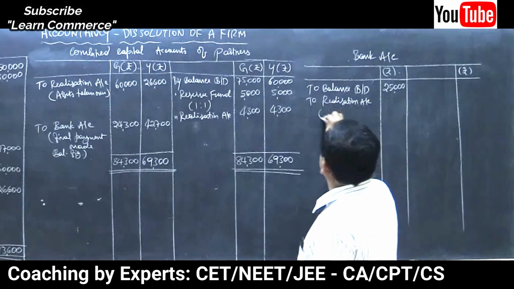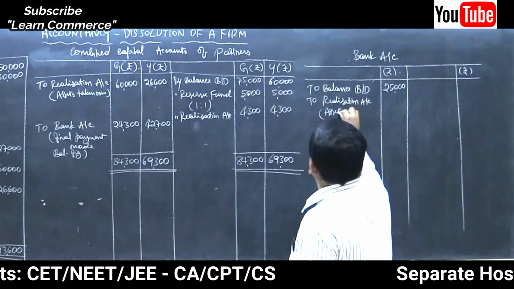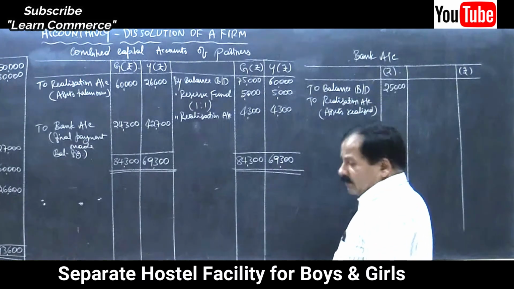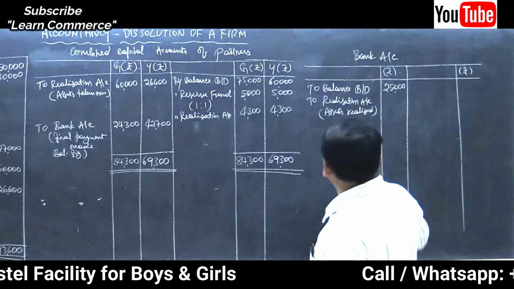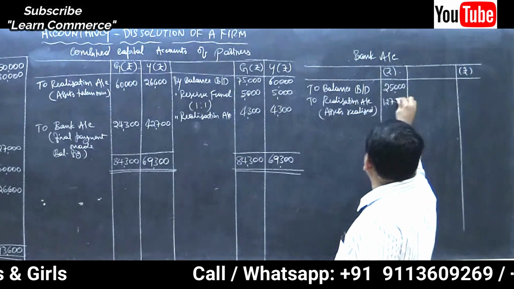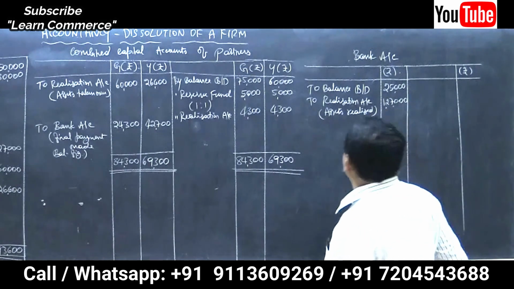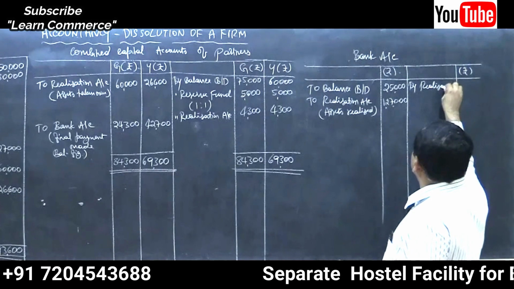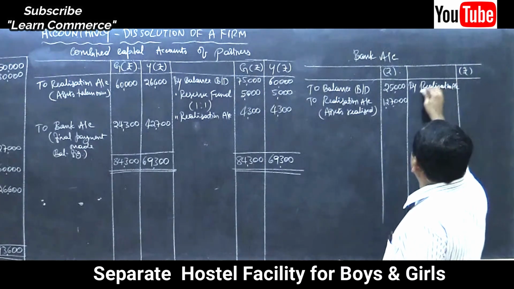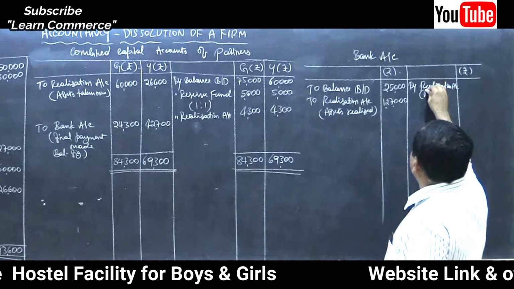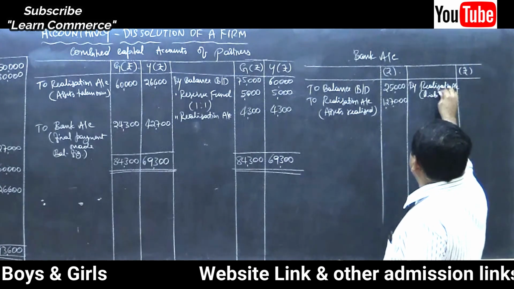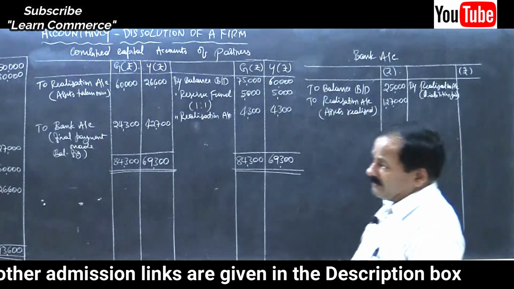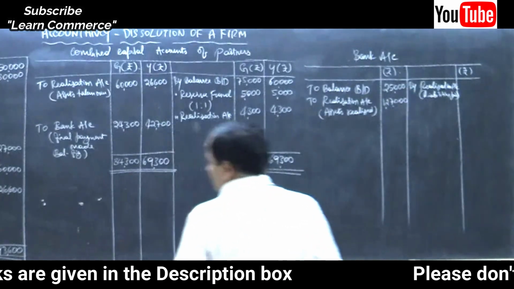Realization account, assets realized, how much? See there, 1,27,000. Now, payment of liabilities by realization account: liabilities paid. Write the total amount. How much is it? 80,000, right? Yes, 80,000.